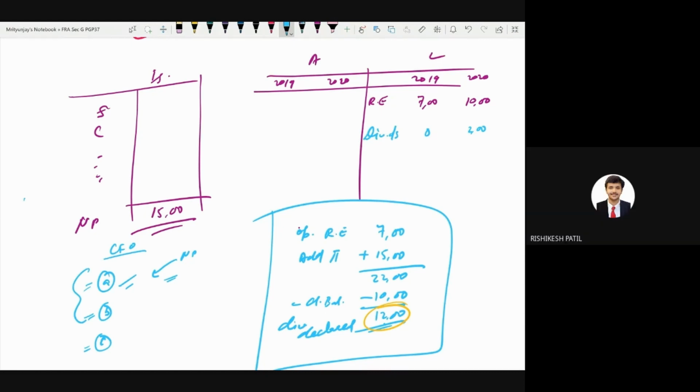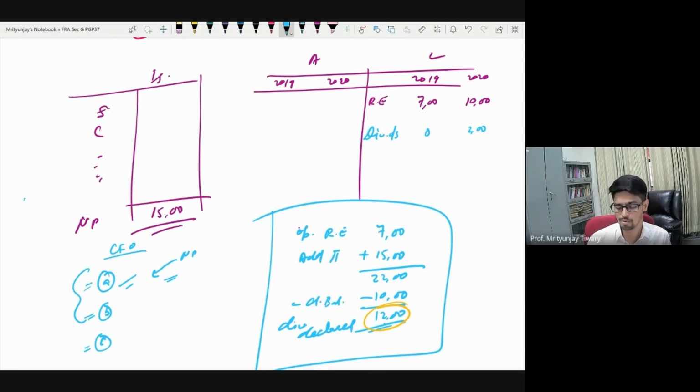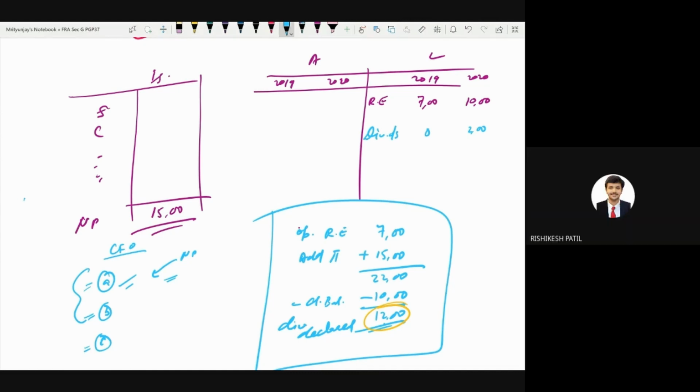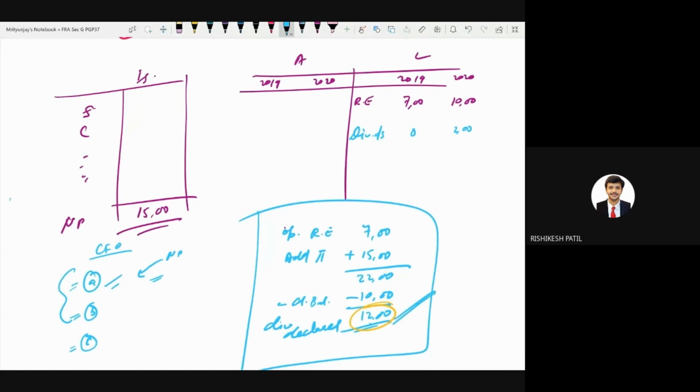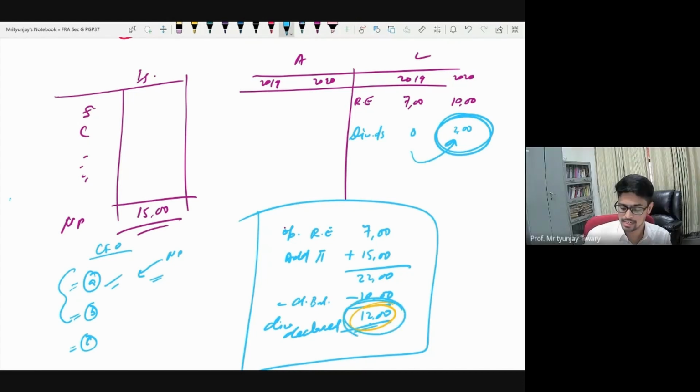Regarding what, sir? Regarding dividend outstanding and dividend declared. So if you're declaring say 12 lakh of amount, and अगर आपका dividend outstanding बढ़ रहा है 5 lakh, that means आपने 12 lakh का बस 7 lakh पे किया हो. और in this case if it's 2 lakh, then आप 2 lakh पे नहीं कर रहे हो, बस 10 lakh पे कर रहे हो. Basically, this number in conjunction with this change is going to tell you the combined story of how much dividend you have actually paid.